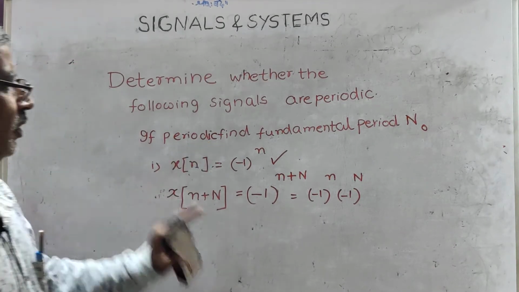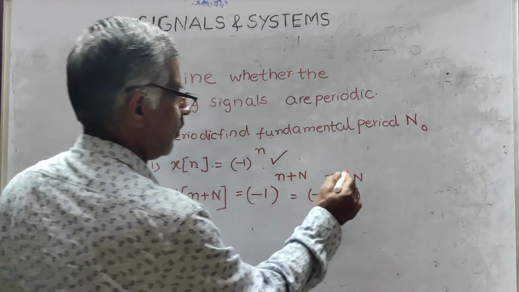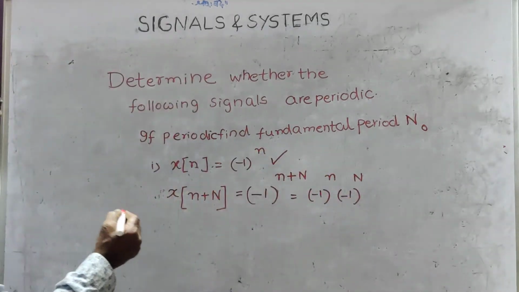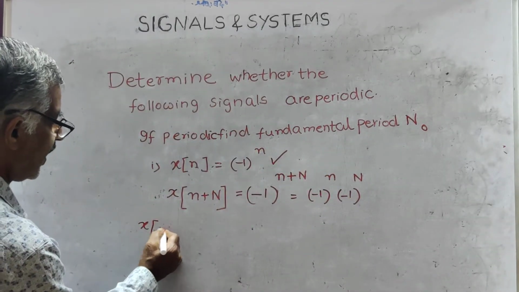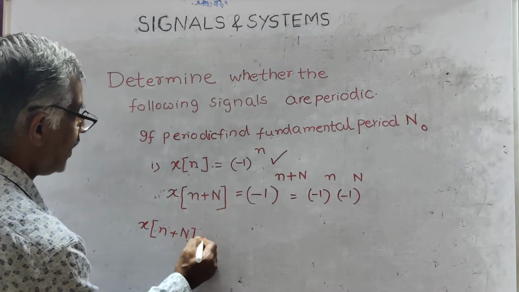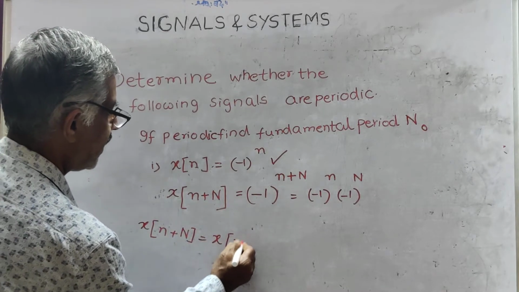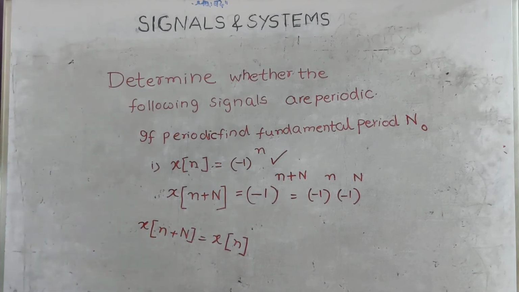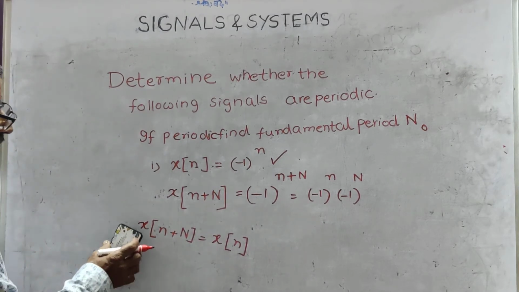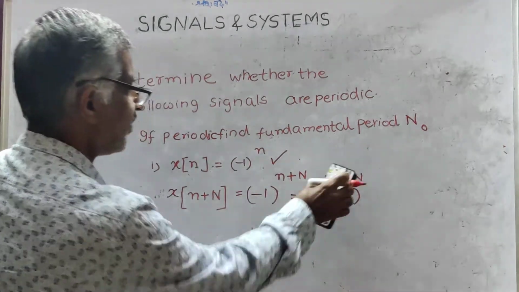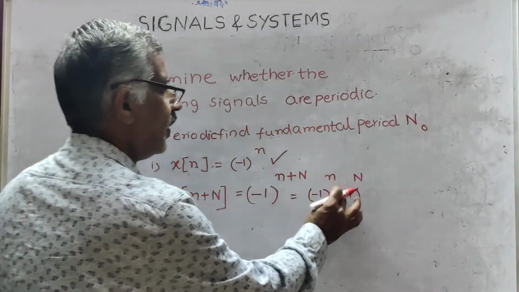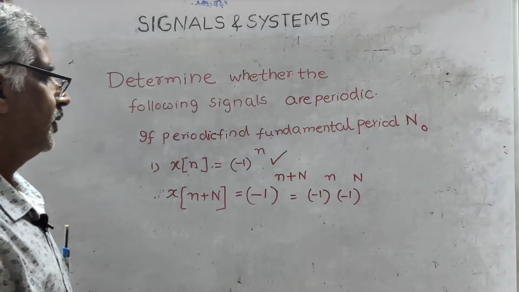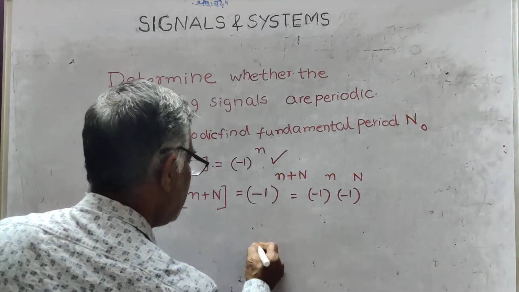Now, if you look into this term, what is the condition for periodicity? x of n plus N must be equal to x of n. This is the condition for periodicity. Otherwise, it is not periodic, it is aperiodic. Now, let us examine minus 1 to the power of n.